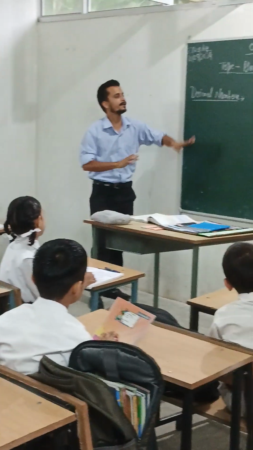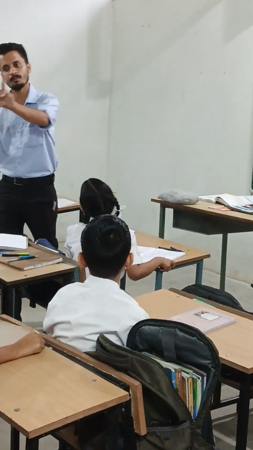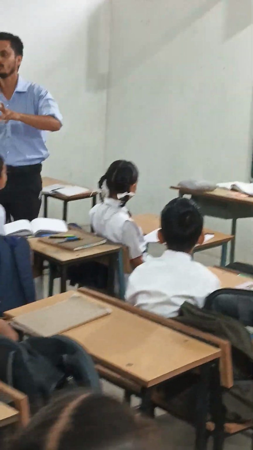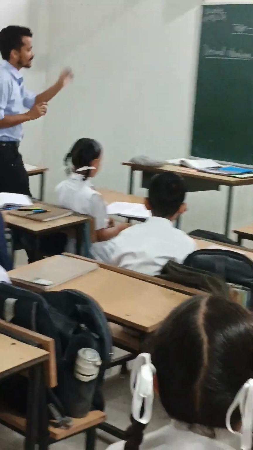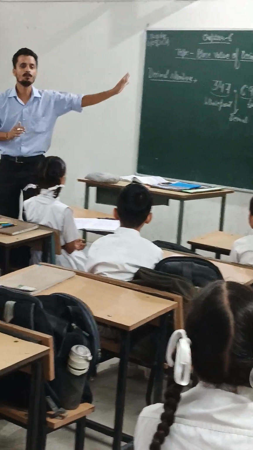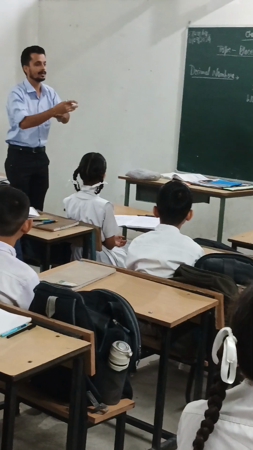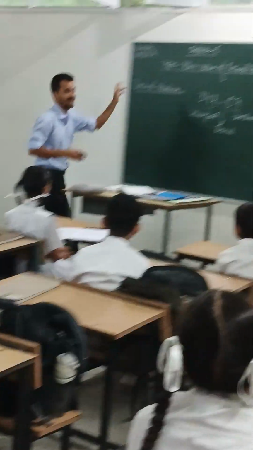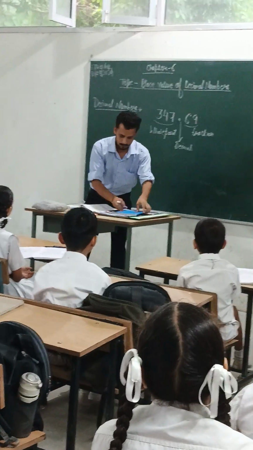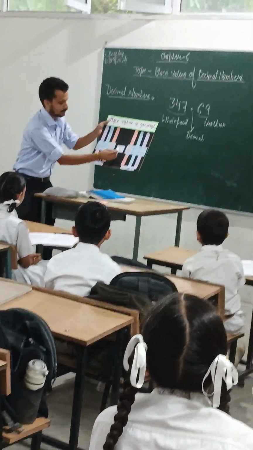Now we are familiar with the decimal numbers. Decimal numbers have two parts. The first part is called the whole part and the second part is called the fractional part. The fractional part is after the decimal and the whole part is before the decimal. Now we will move to the next topic, that is the place value of the decimal numbers.